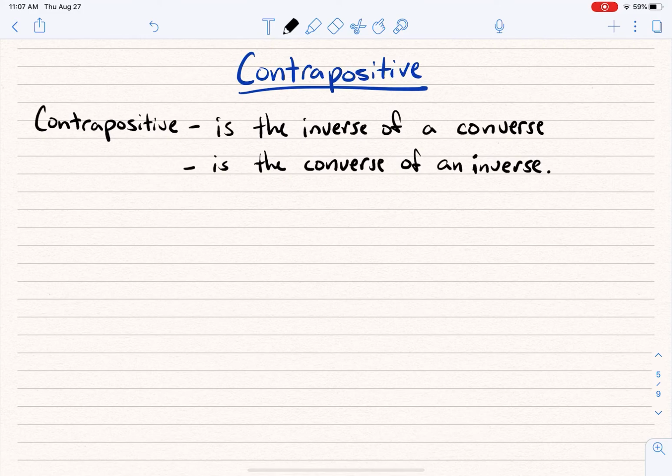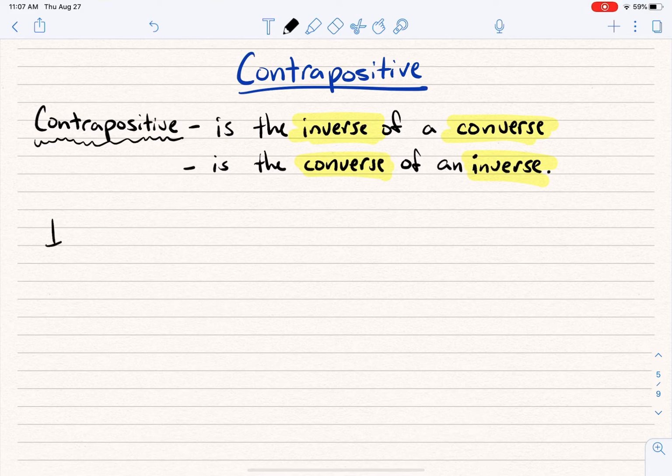It's that simple. And I know that sounds really confusing, but think about that for a second. What does that really mean? What does that say that a contrapositive is? Well, it's the inverse of a converse. Think about that. What is inverse? Inverse is when you negate each part. And what is a converse? The converse is when you switch each part. And so if you look at this other definition, I said it's the converse, that's when I switch it, of an inverse, and that's when I negate it. So ultimately, what is a contrapositive? Well, a contrapositive is just that. You have to switch the hypothesis and conclusion, and you negate them, okay?